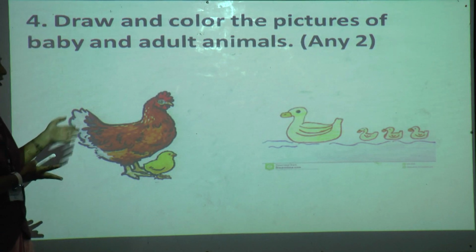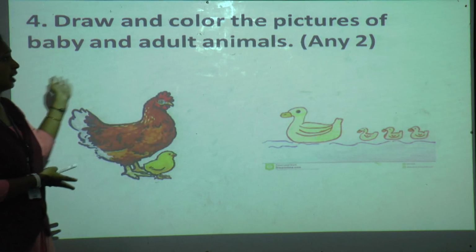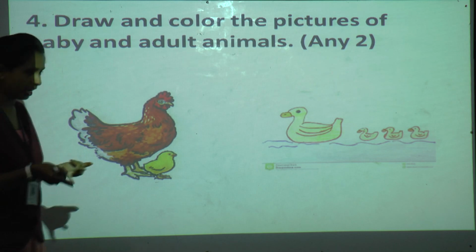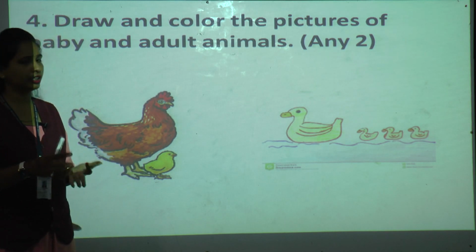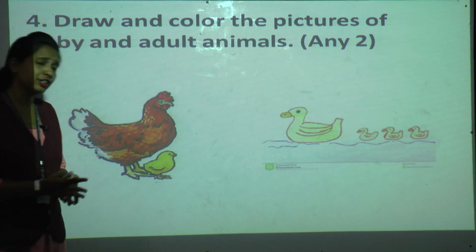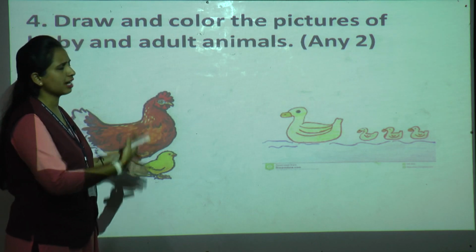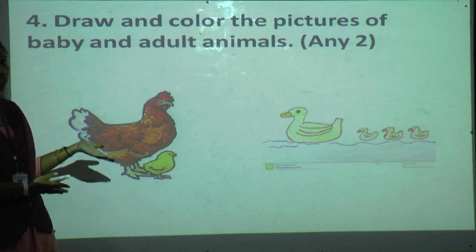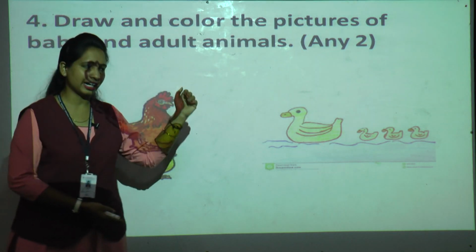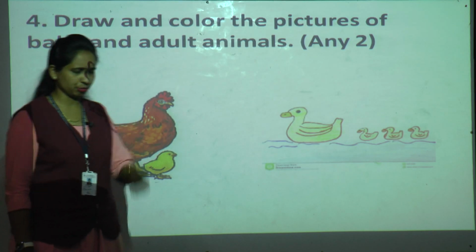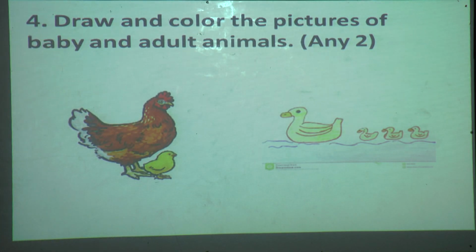It is not compulsory to draw these only. You can draw an elephant, a cat, whatever you like and whatever you feel is easy to draw. Just take those animals and draw the baby animal and the adult animal. Any two, not more than that.